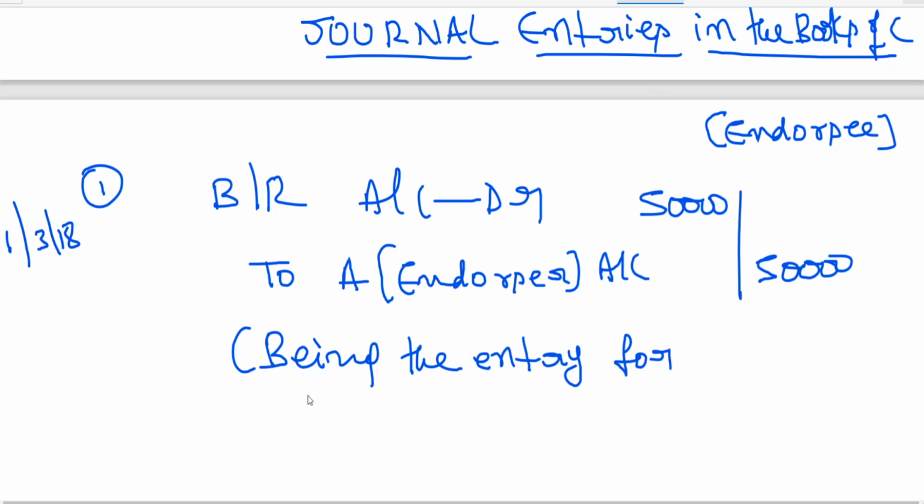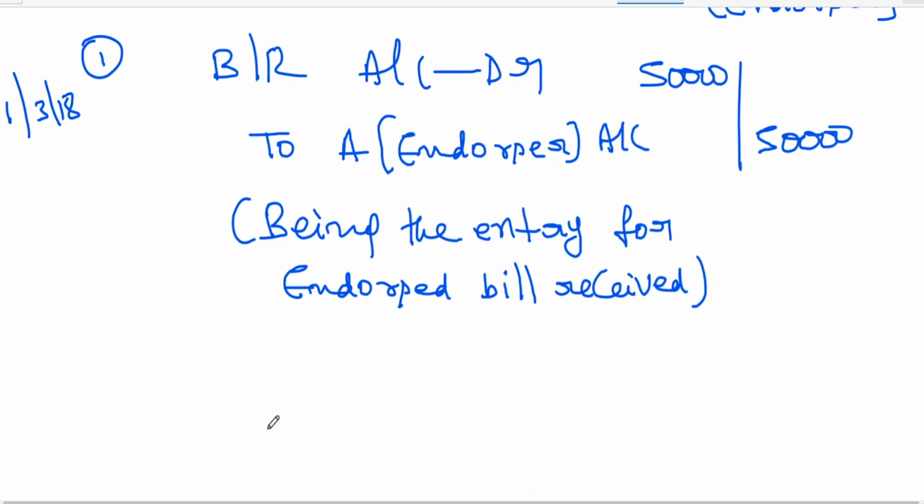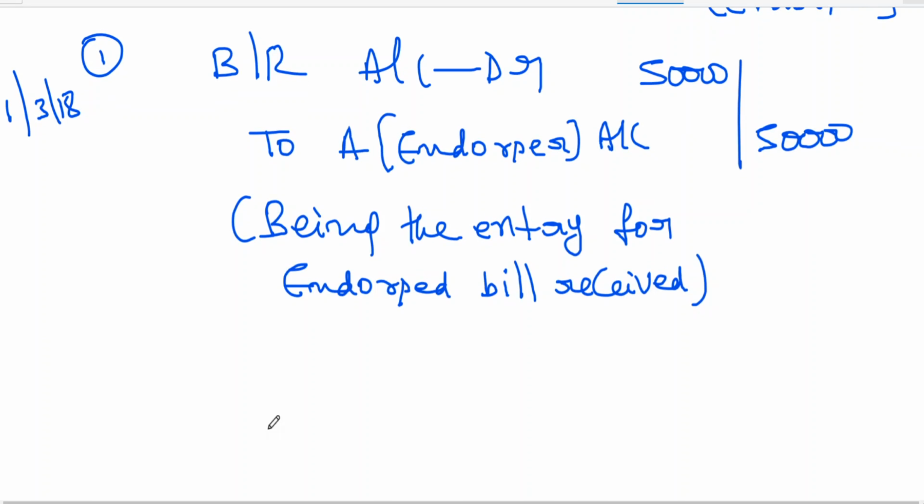Being the entry for endorsed bill received. Then what happened? If it is honored, you write cash account at R to bills receivable. We have learned that in the last class. Since the bill has been dishonored, 4th May 18, I've already given the entry.